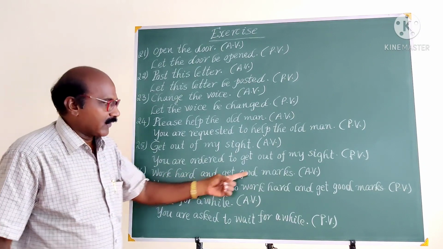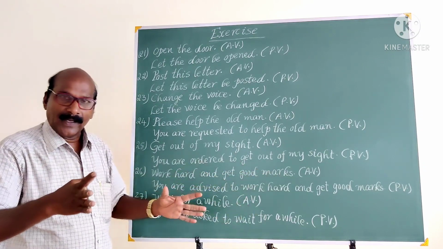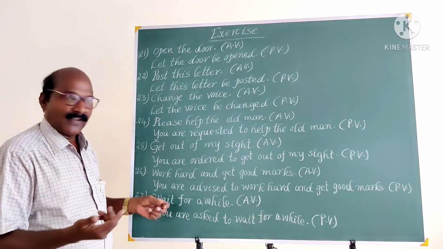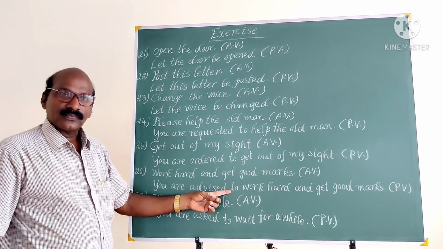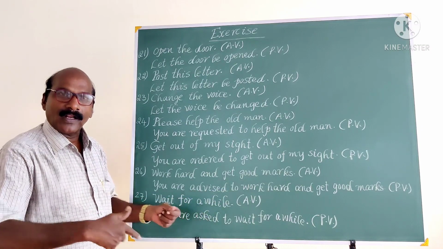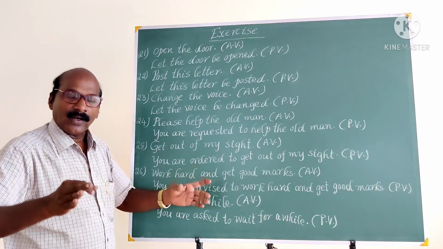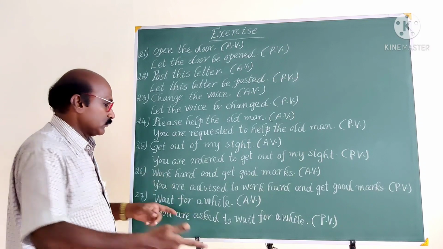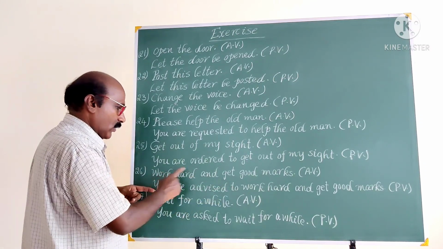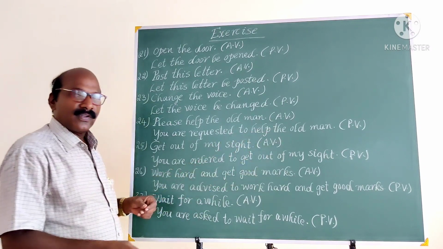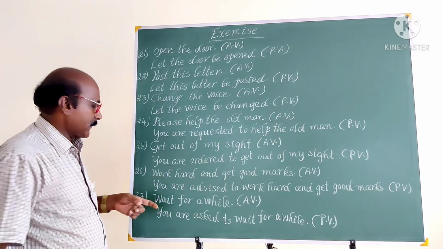Work hard and get good marks. This imperative expresses some advice, so we can say you are advised to. If it is a request, use you are requested to. If it is an order, use you are ordered to. Here it indicates advice, so you are advised to work hard and get good marks. This is the style of passive voice.